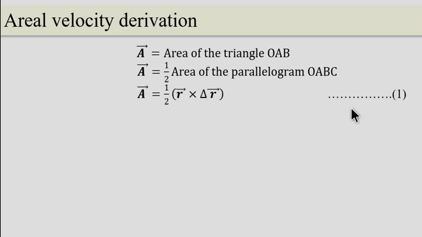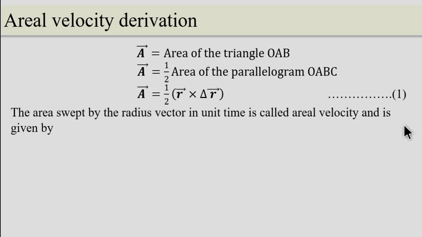We know that the area of a parallelogram in vector notation is the cross product of the sides, that is r cross del r. We call it equation 1. Now this area swept by the radius vector in unit time is called the aerial velocity and is given by